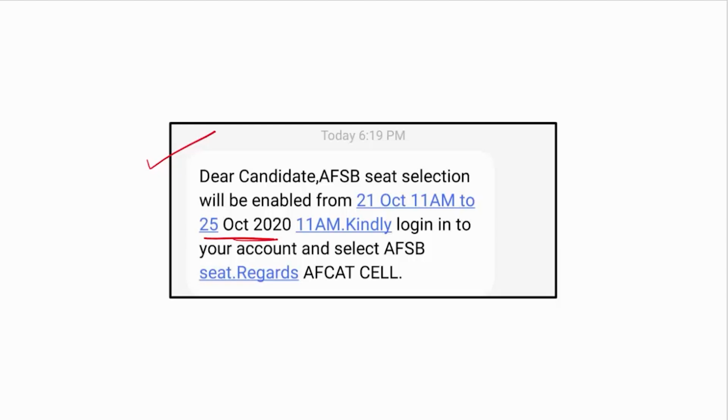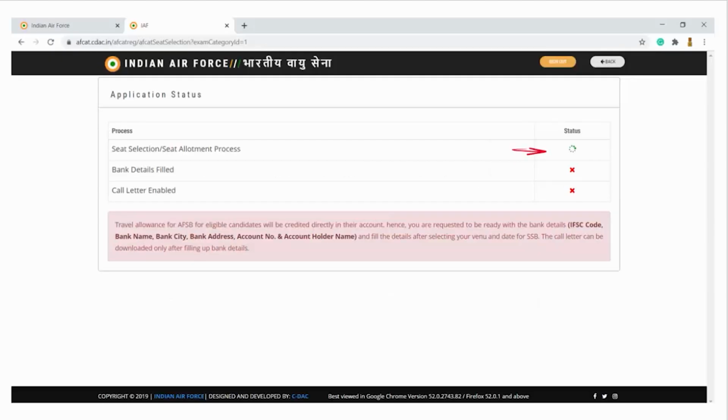So you have to log in to your account and select your seat, and the message will be sent by the AFCAT cell. So you have to select that particular option. Okay, so please remember, whichever thing is scrolling down here, you will get a status regarding that completely. The moment you complete your seat selection process, you should also fill in your bank details, then you will be enabled for your call letter.